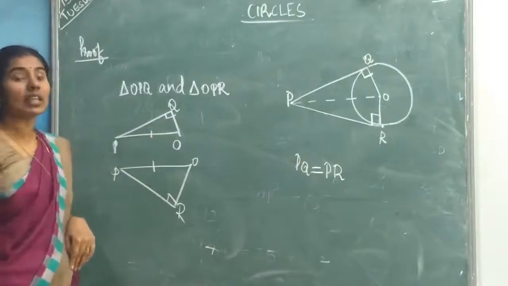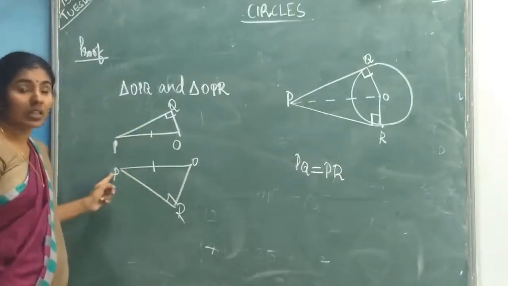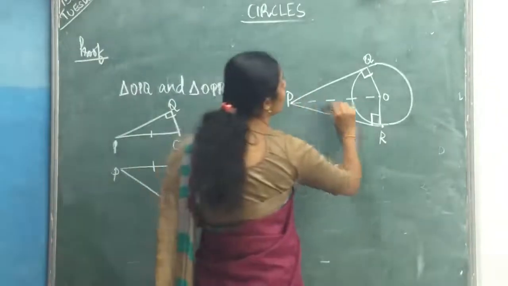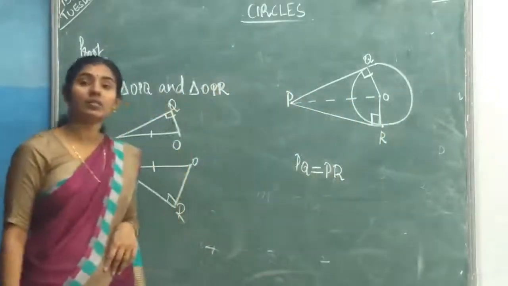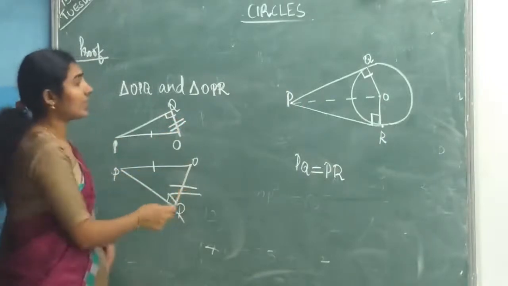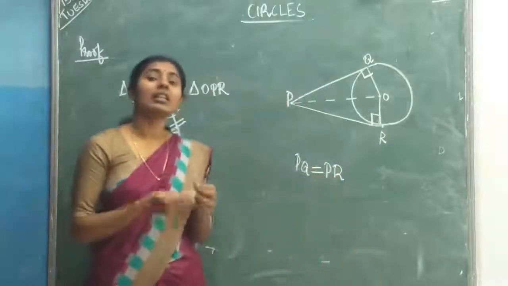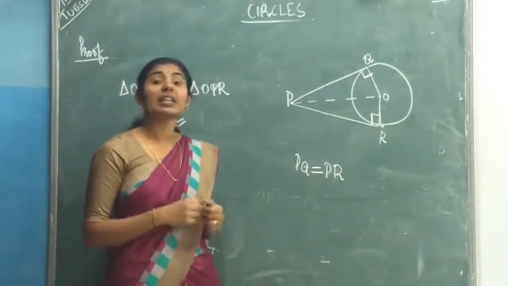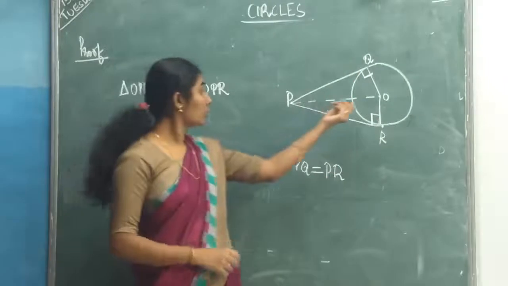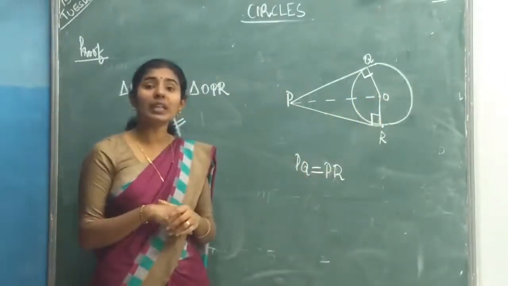What is the reason? In both triangles, this is the common side. Now, OQ equal to OR. What is the reason? You have studied that the radii of the circle are equal. Through the center, if you draw the radius, all radii will be equal.